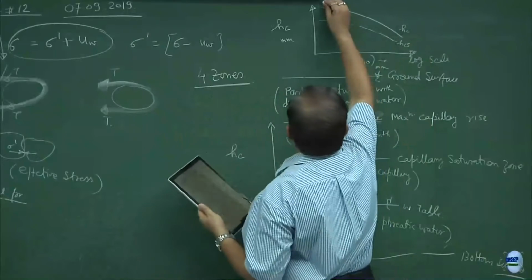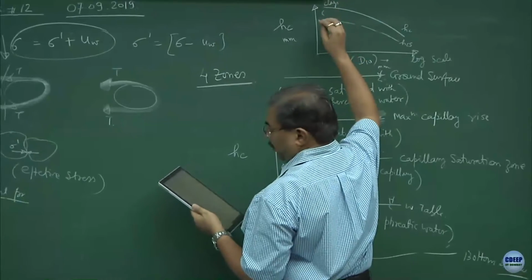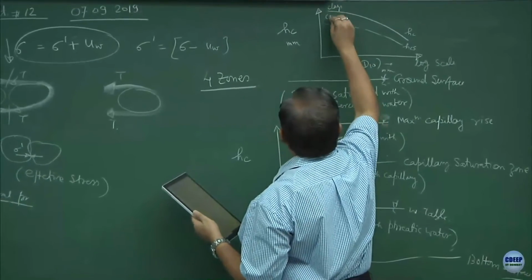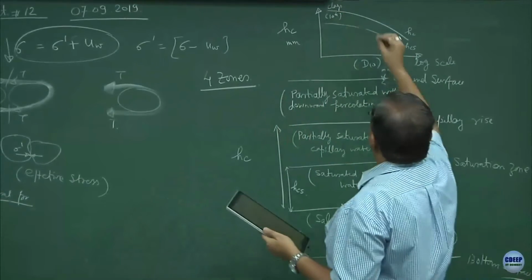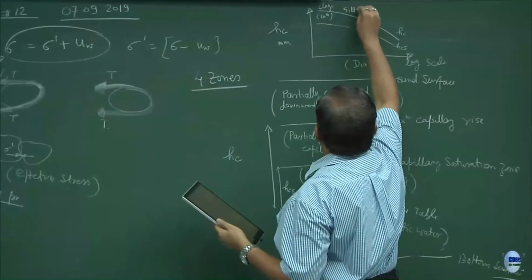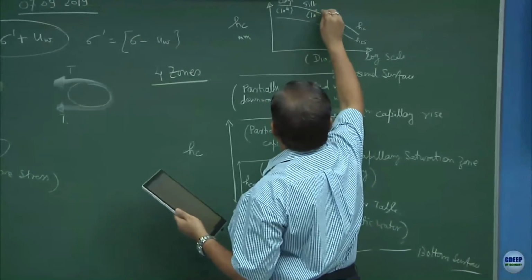Somewhere here you have clays and the magnitude of HC would be 10 to the power 4. Then you have silts, 10 power 3 to 10 power 4.